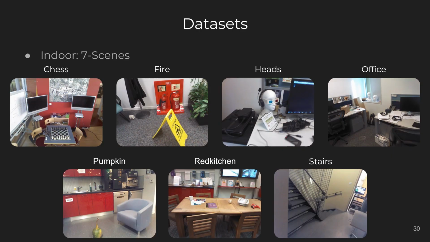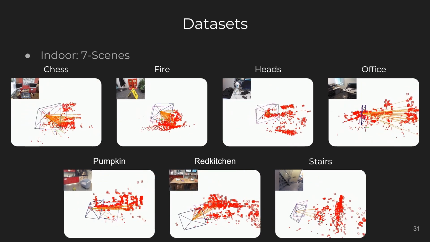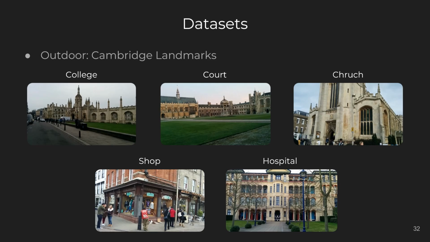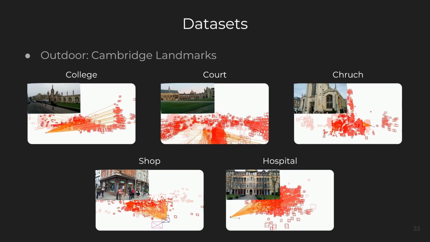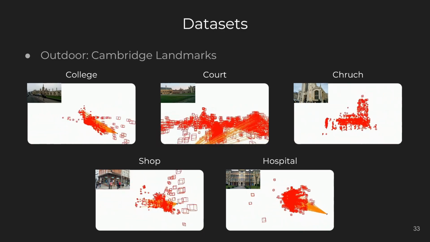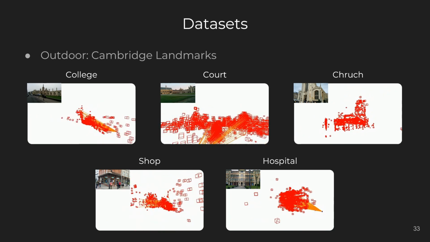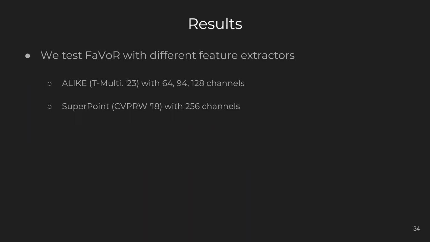We evaluated our system on indoor scenes using the 7 scenes dataset, which includes environments with motion blur and illumination changes. We also tested on outdoor scenes using the Cambridge Landmarks dataset, which features large environments recorded at different times of the day with varying lighting and viewpoints. For evaluation, we rendered ALIKE and SuperPoint features, covering descriptor sizes ranging from 64 to 256 channels, demonstrating the versatility of our method. Potentially, our method can be utilized with any other feature extractors.